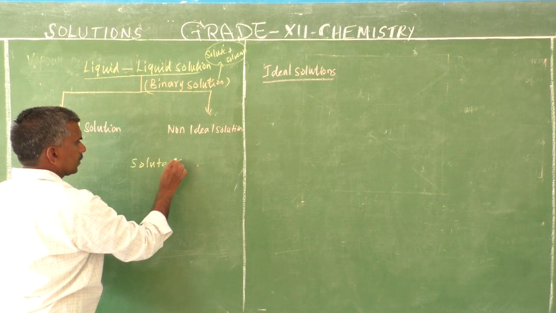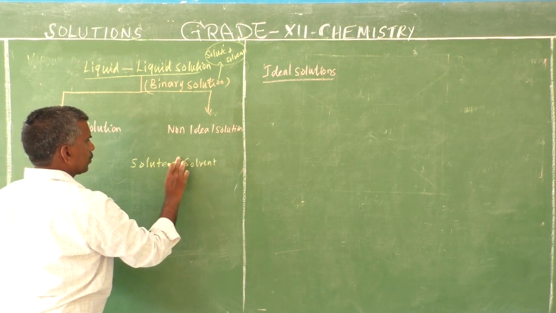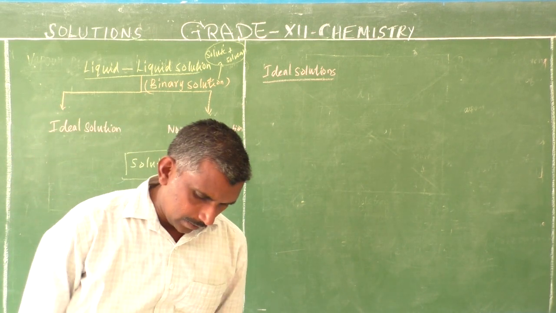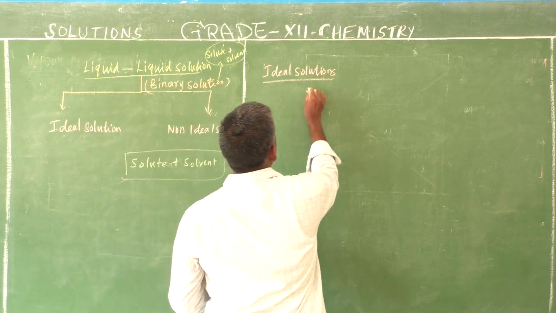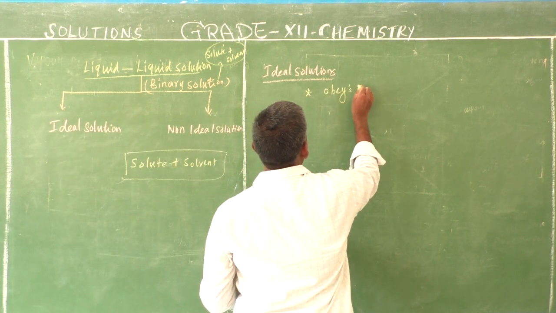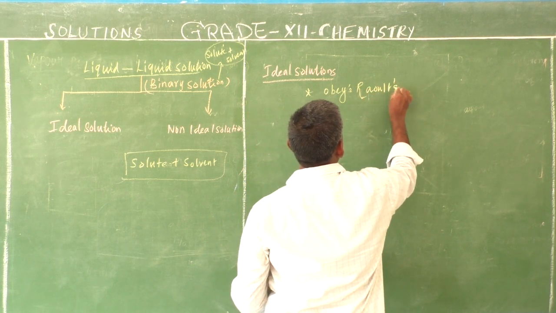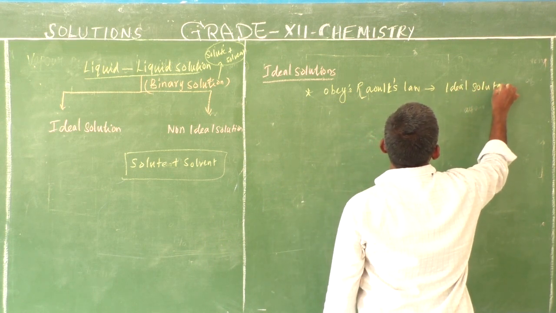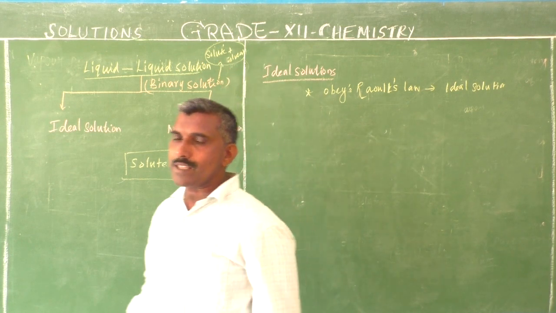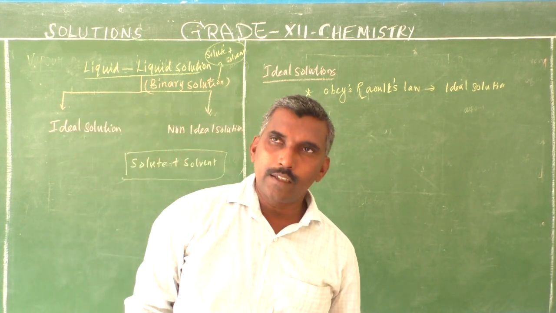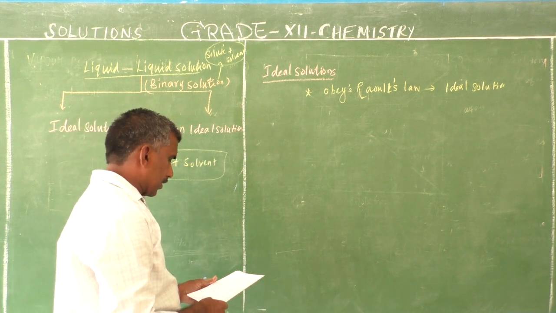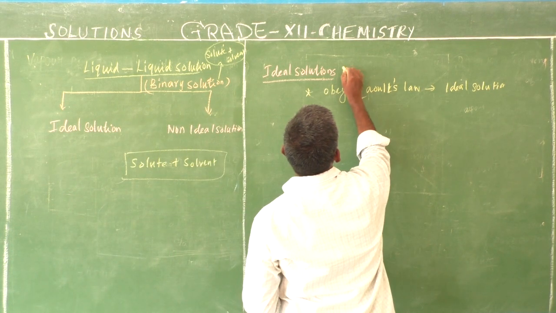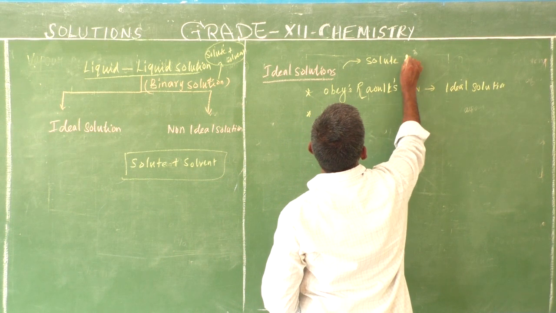Solute plus solvent mixture, that is a solution. This solution obeys Raoult's law. A solution of solute plus solvent that obeys Raoult's law is known as an ideal solution. These are two components, solute plus solvent.